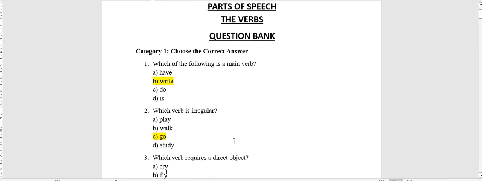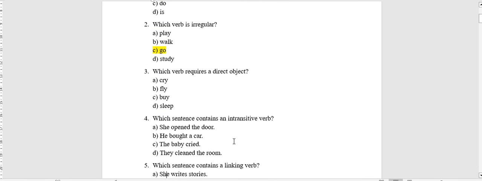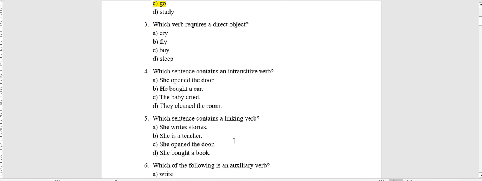As we see, the third question, which verb requires a direct object? When a verb requires a direct object, it is transitive. So cry, fly, buy, sleep. He cries, it flies, he sleeps, but buy: I buy a watermelon. So buy needs a direct object, so it's buy.